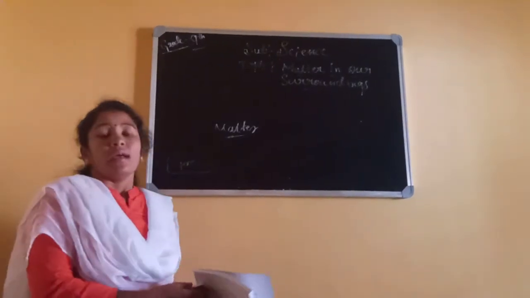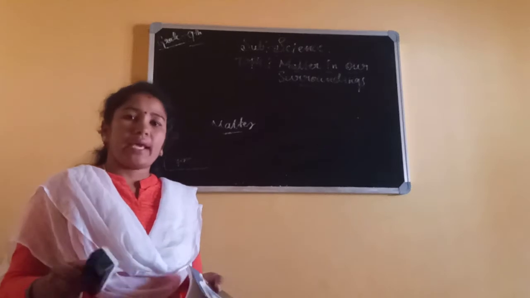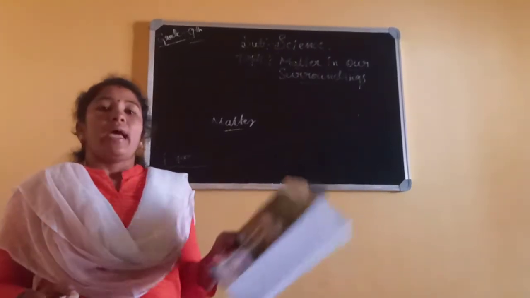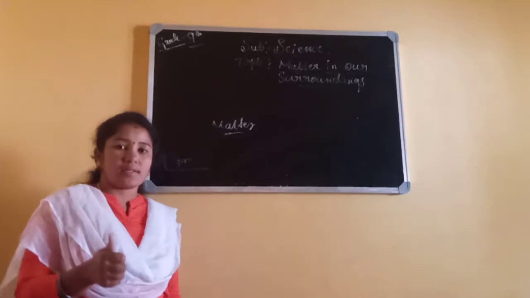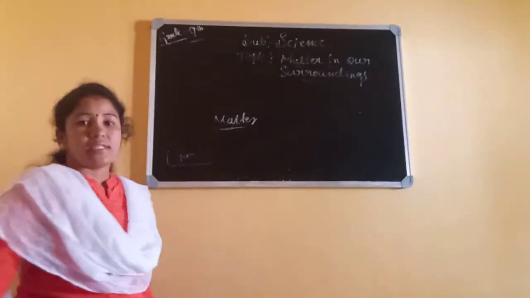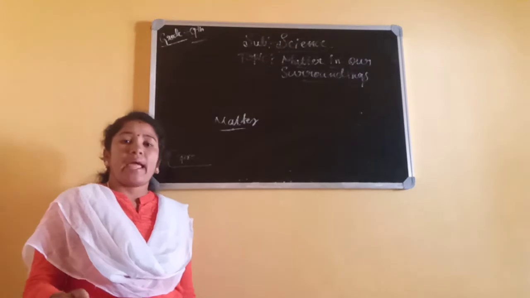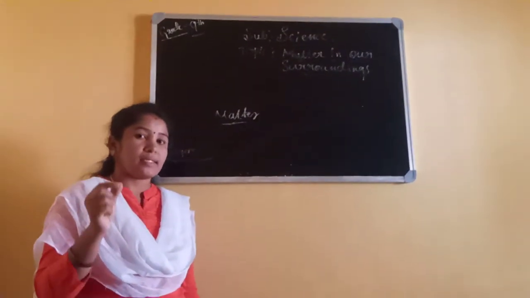It means anything, not only a duster, not only a book. You take anything that occupies some space and has mass, that is called matter. Once again I will say, anything that occupies space and has mass is called matter. I will write the definition.